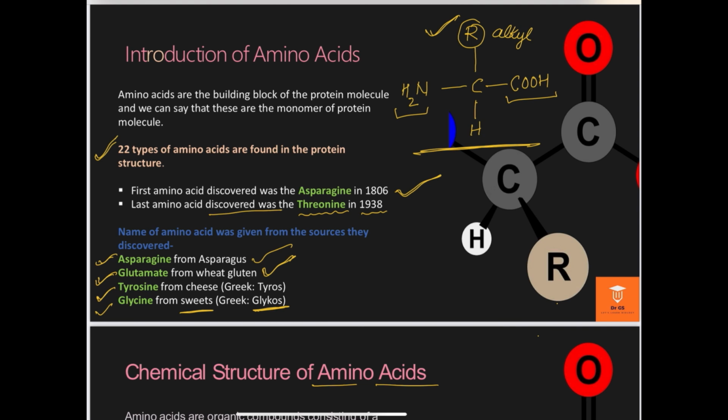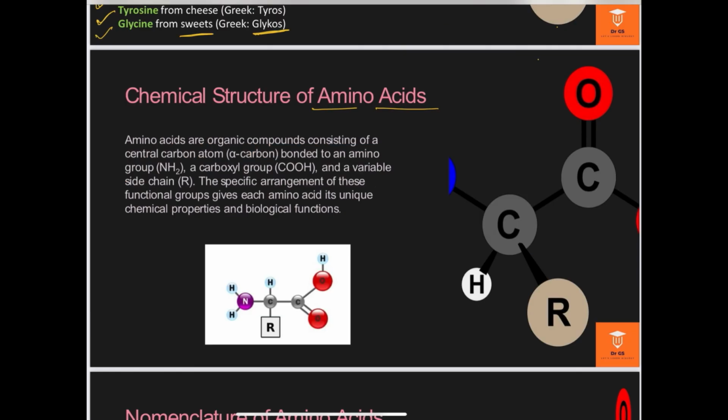Here, this is a common introduction of the amino acids. As I have already explained, any typical amino acid has a carboxylic group. Here you can clearly see in the typical structure of an amino acid, this is the carboxylic group, that is COOH. In this figure, COOH is represented as C double bond O and the OH. This is the carboxylic group.